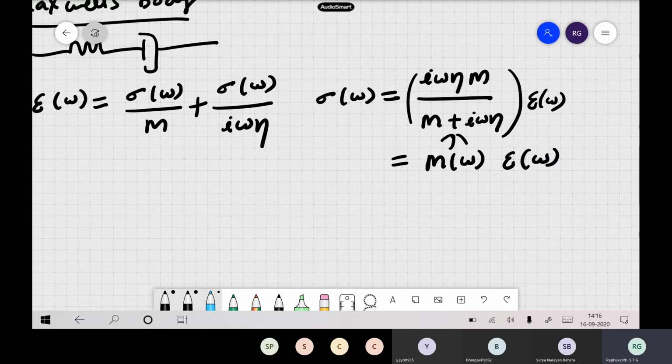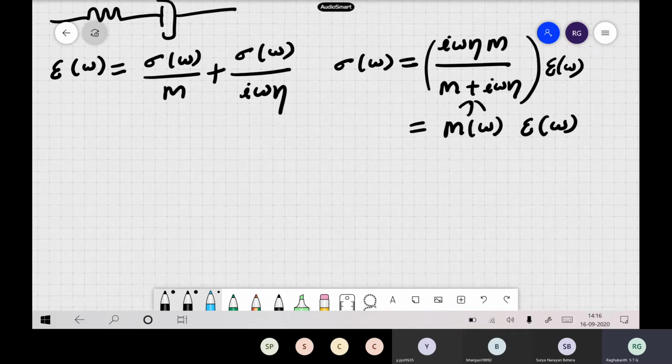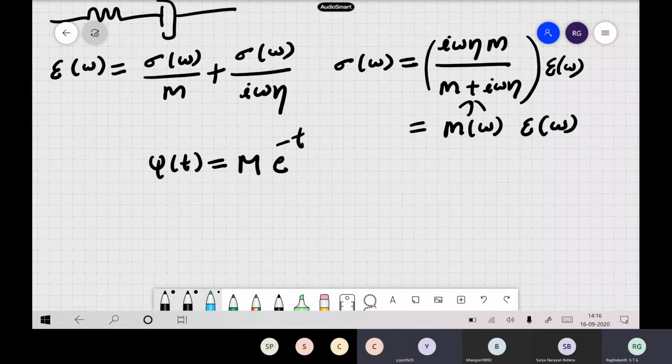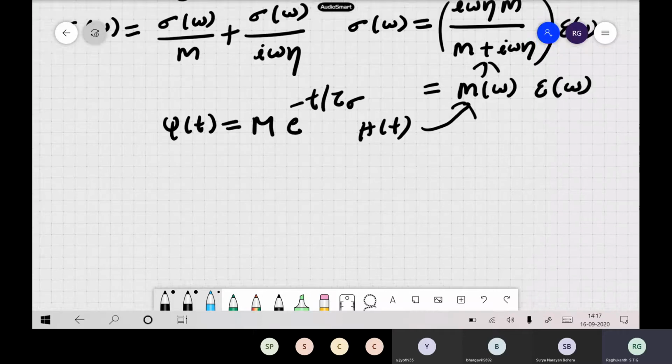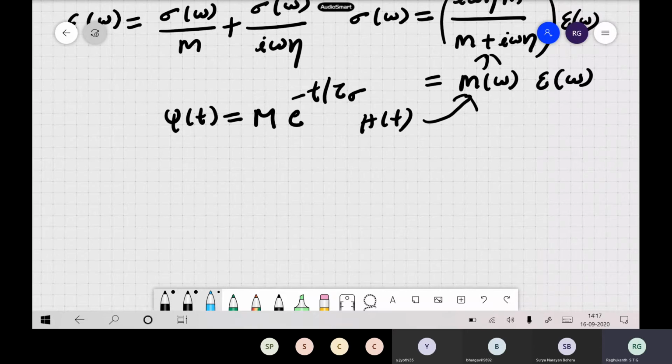Now, of course, you can solve this in the time domain also. So our psi of t, you can find out for Maxwell's body. We derived this in our previous class. What was the psi of t, if you remember? It was m e to the power of minus t by tau sigma h of t. It is nothing but the inverse FFT of m of omega. That we defined in our last class.